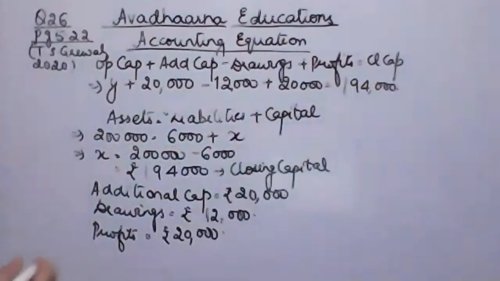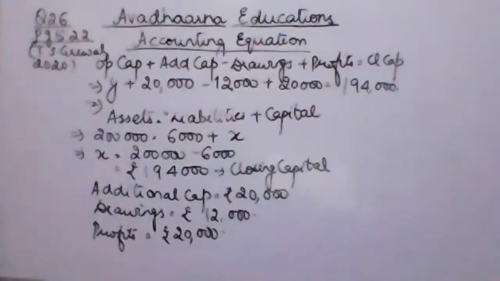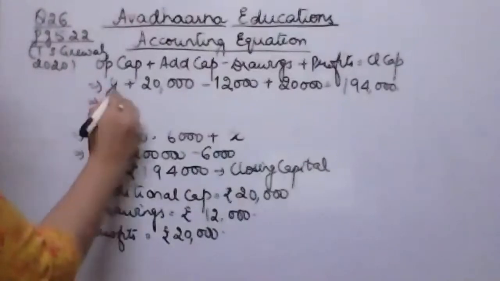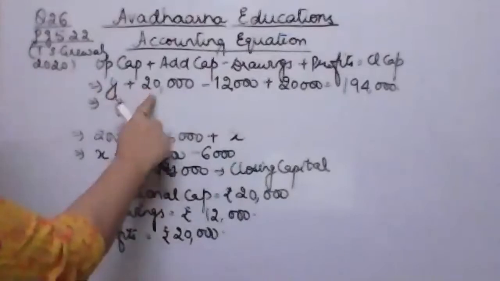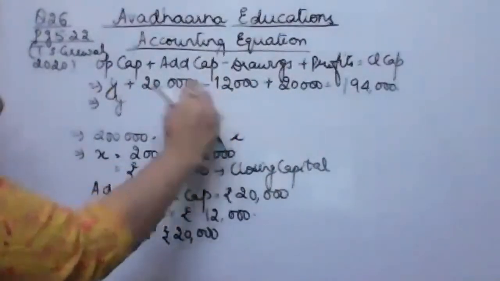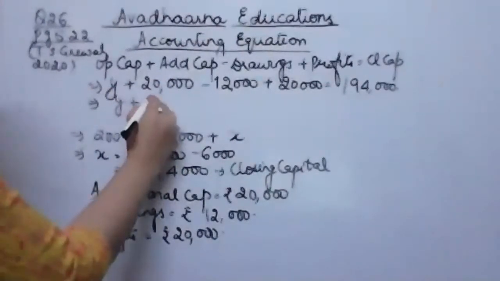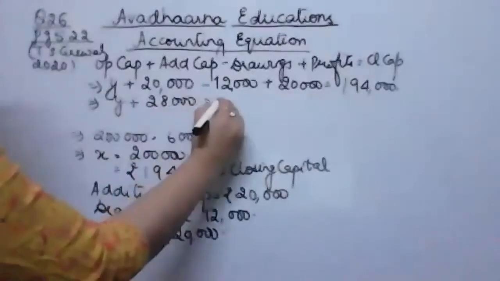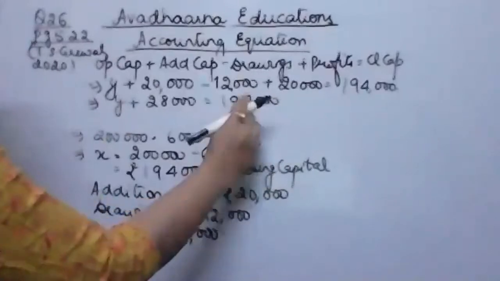So if I solve it for y: 20 plus 20 is 40, 40 minus 12 is 28,000, and y plus 28,000 is equal to 1,94,000.